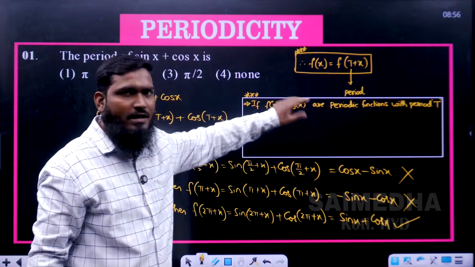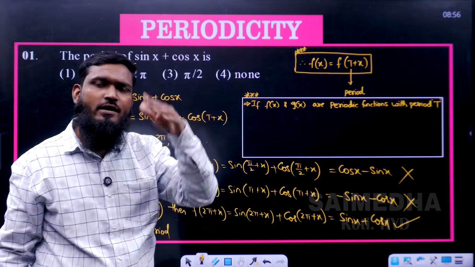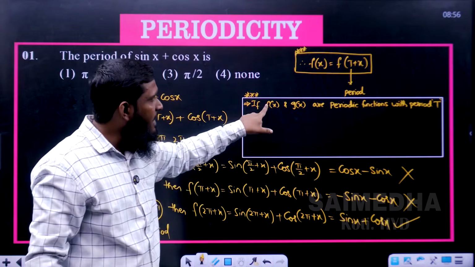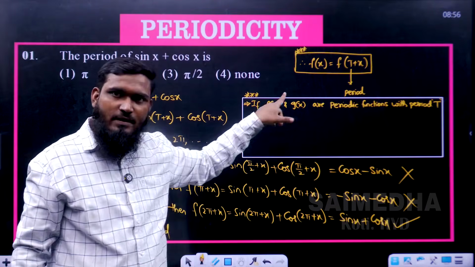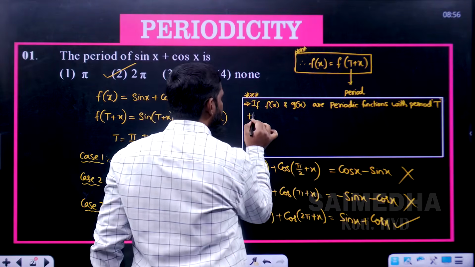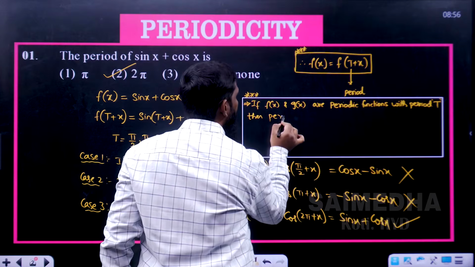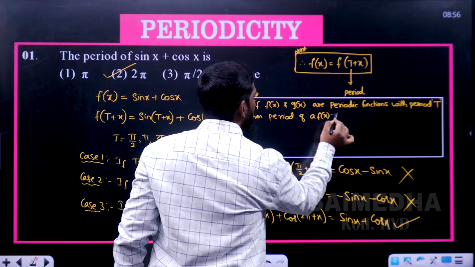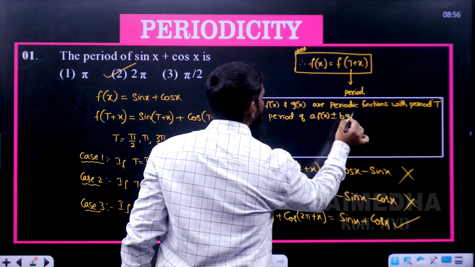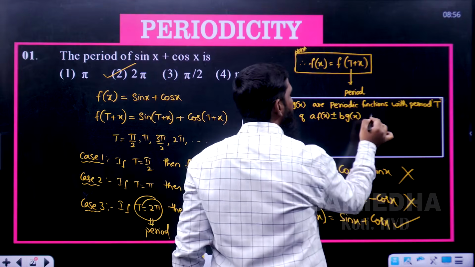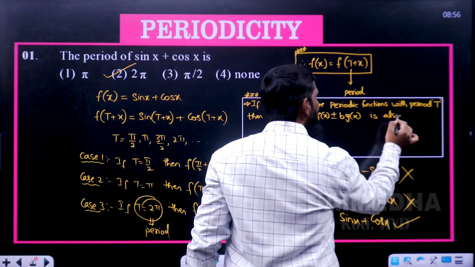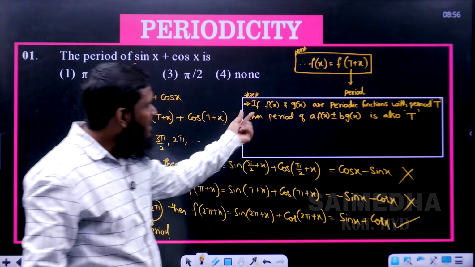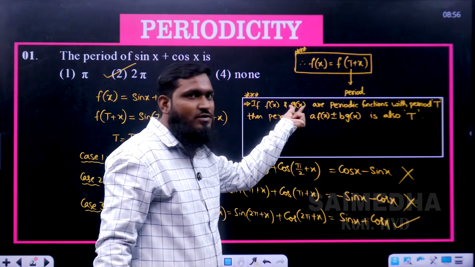I have taken 2 functions over here, but it can be 3 functions, it can be 4 functions also. If you have the same period for both functions, then the period of a into f of x plus or minus b into g of x is also T.